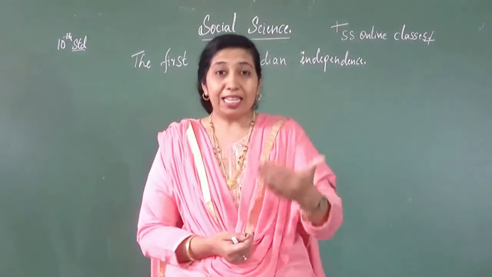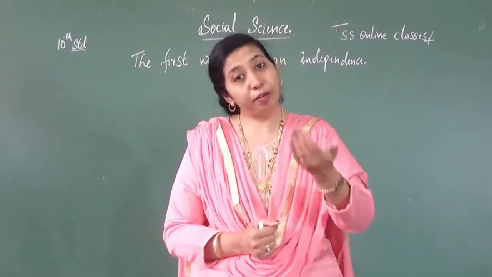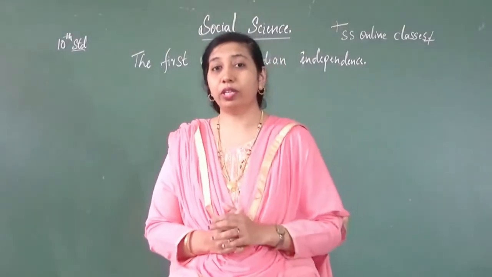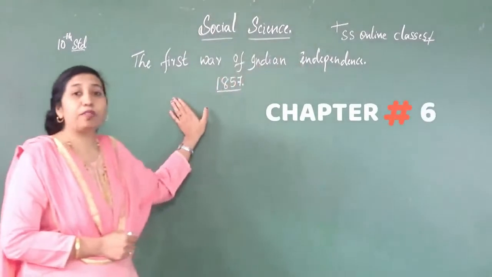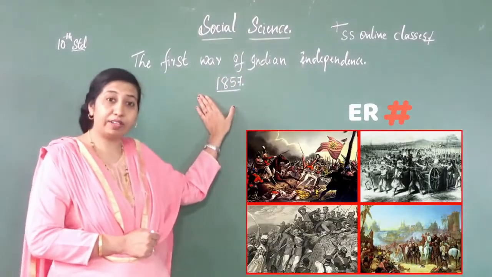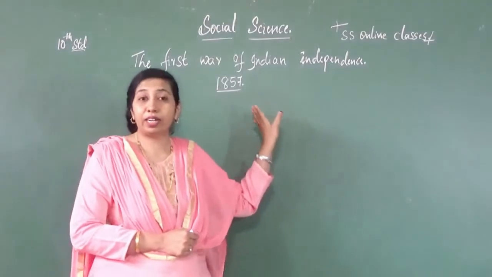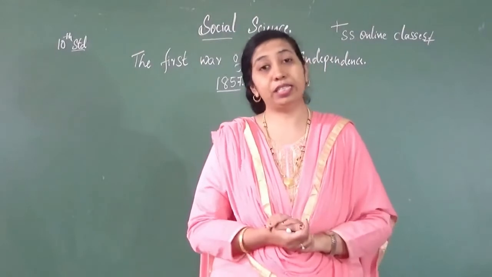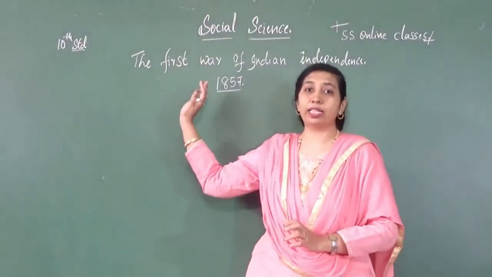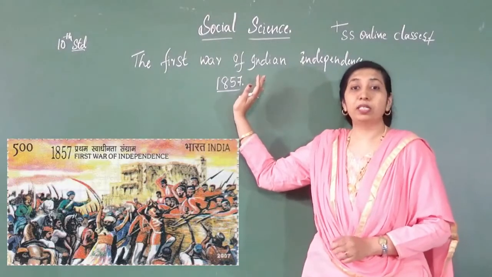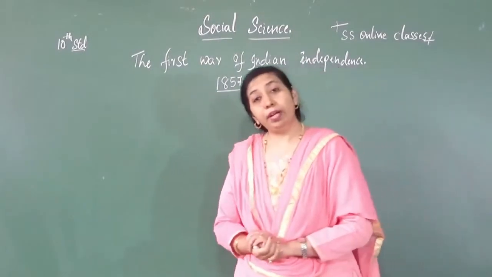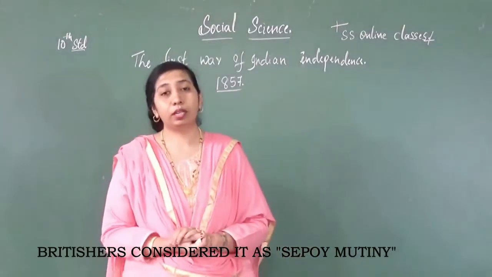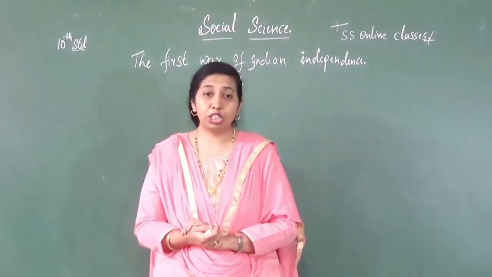So at last the revolt started, but before the revolt started, we have so many reasons. The revolt is mentioned as the first war of Indian independence of 1857. In 1857, our country had a war with the Britishers. That is why our Indian historians consider the revolt as the first war of Indian independence of 1857. But the British historians considered this as a sepoy mutiny, meaning the revolt led by the sepoys.